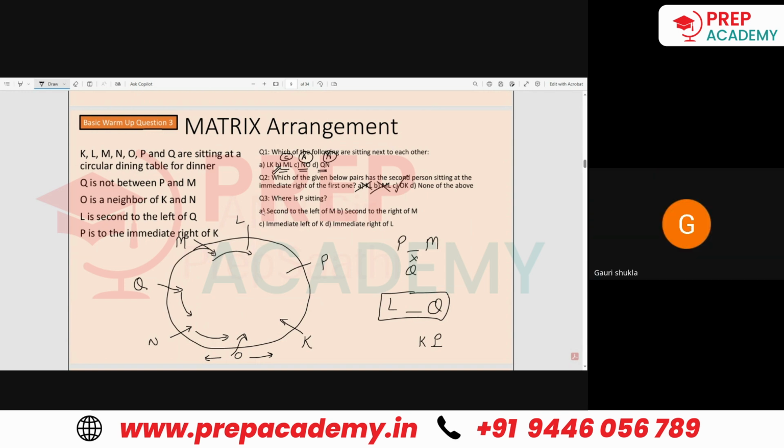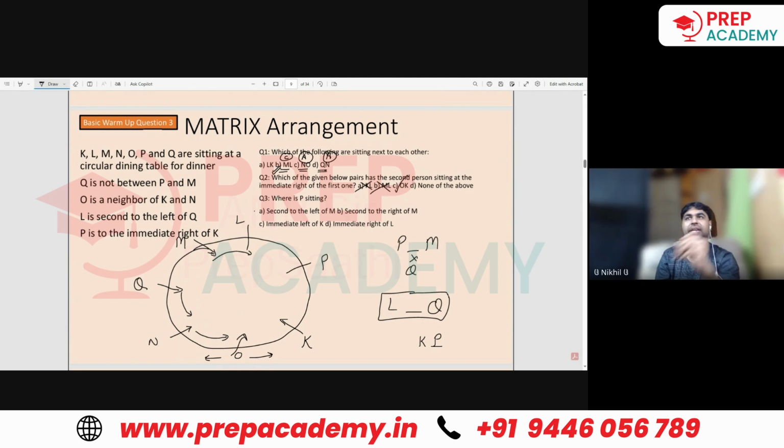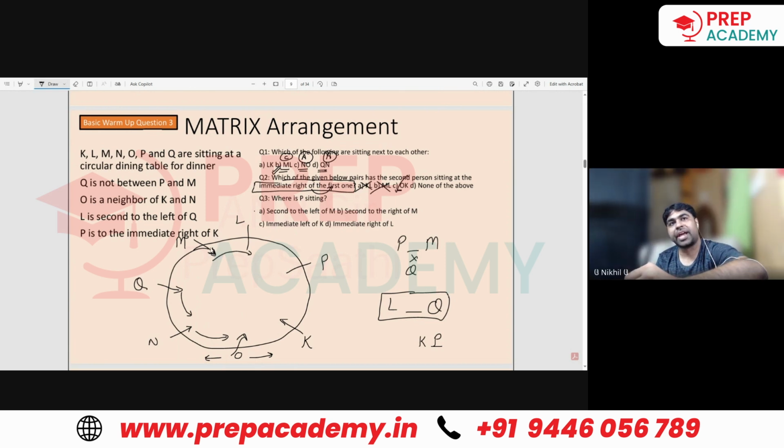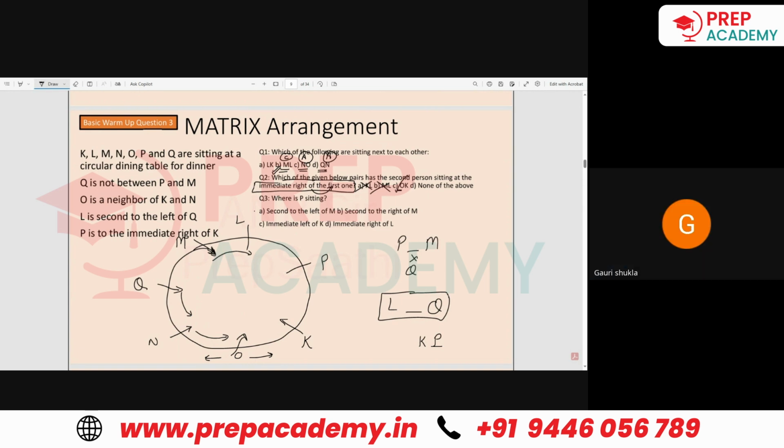So for the second question, we need to consider from K's perspective, right? Sitting at the immediate right of the first person, so with respect to O. Immediate right of O, is K there or not? In the case of the first one, M and L also, L is to the immediate right of M? No, beta. If you see here, M is this side. So just think about it. L is to the left of that guy, no? Okay, got it.